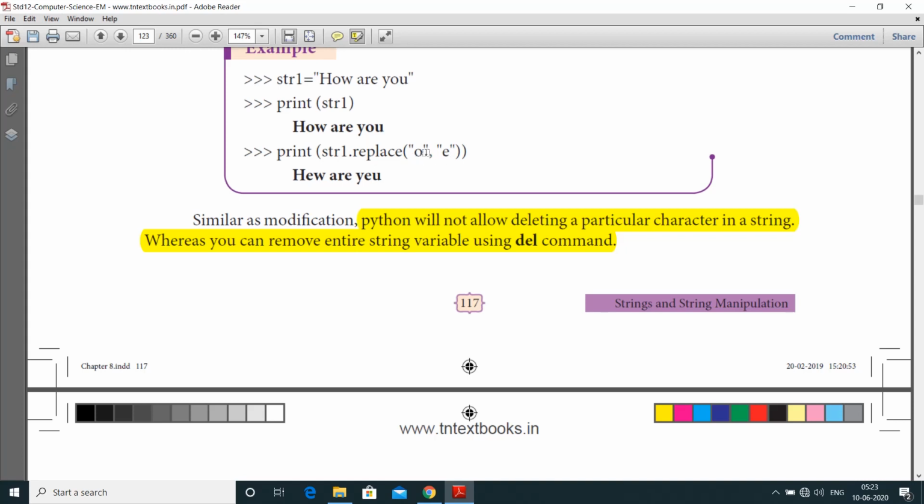So first one contains the string. Next one is the replacing string. So replacing character, that means wherever o occurs, it will be changed to e. Here, hey or you. Similar to modification, Python will not allow deleting a particular character in a string, whereas you